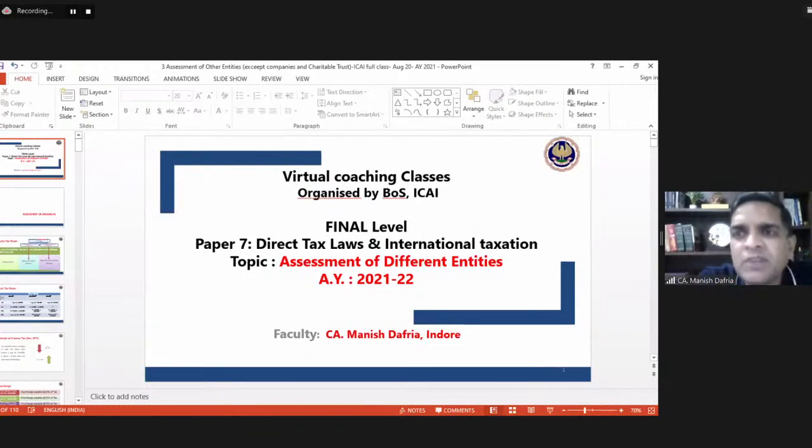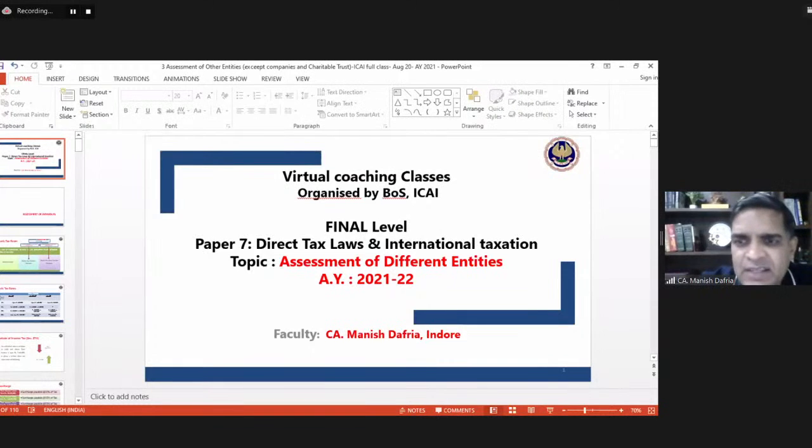The majority of the provisions of income tax are applicable for all the entities. How to calculate capital gains: assessee may be an individual, may be a company, may be a partnership firm, I calculate capital gains in a similar manner. I calculate business income in a similar manner. But then there are special provisions which are applicable with respect to that particular entity only. So those entity specific provisions are what we are discussing in this chapter of assessment of entities. Company assessment we have discussed in the earlier two sessions.